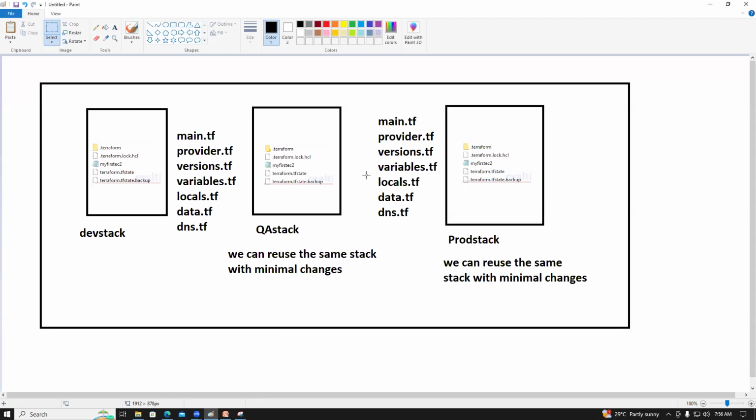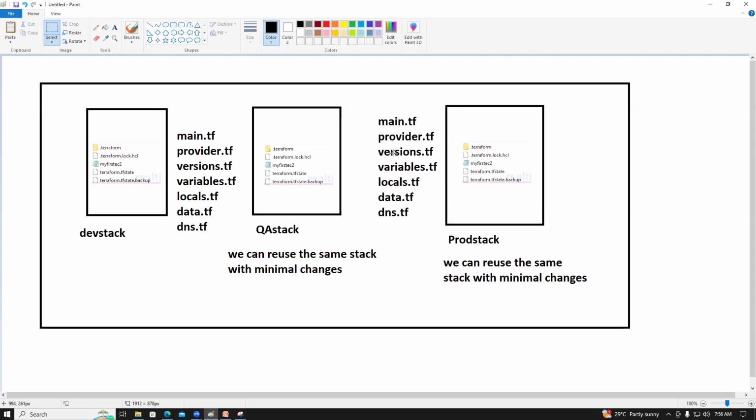So that's the reason we are segregating the modules and writing them in different files. It is very easy to find out and write the stack.